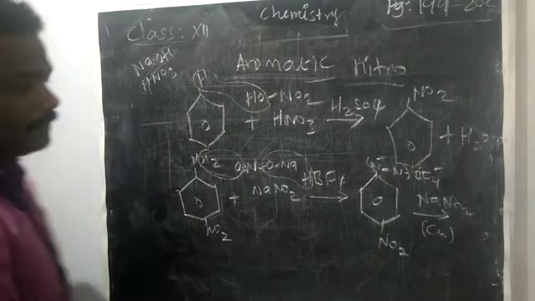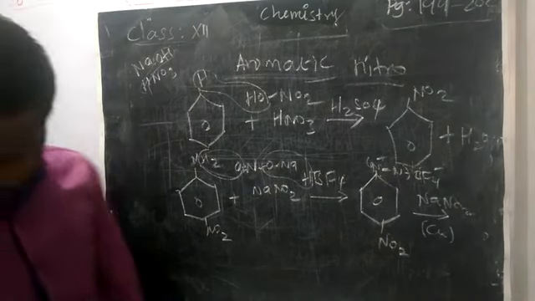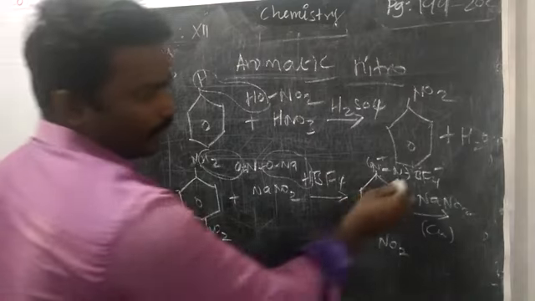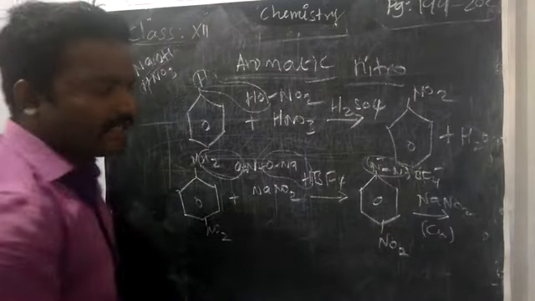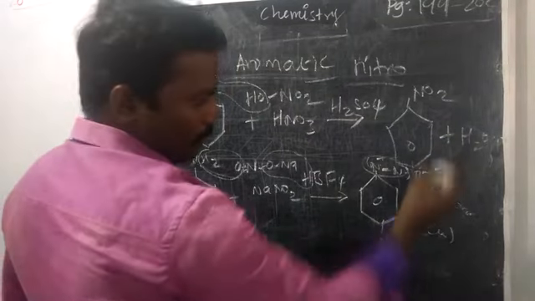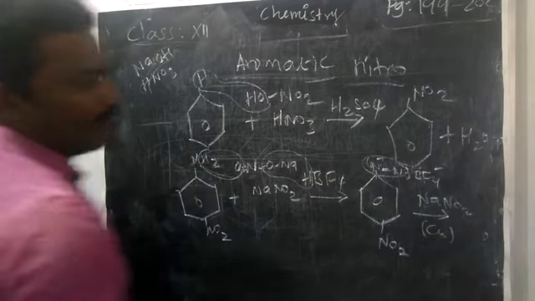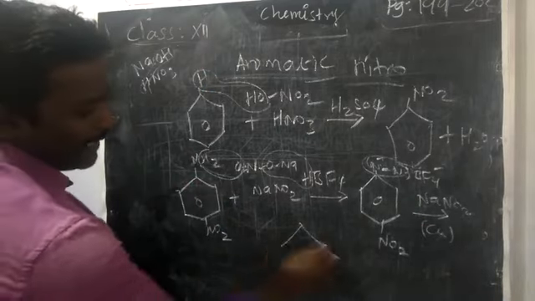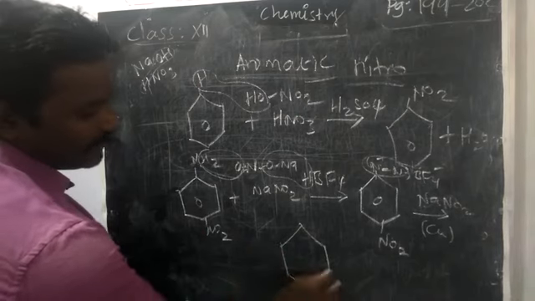What will happen? Again you can remove all this and replace it by NO2. How? This will go as nitrogen gas, and this will go along with the sodium borofluorate. So NO2 we can add on the top of the benzene ring.